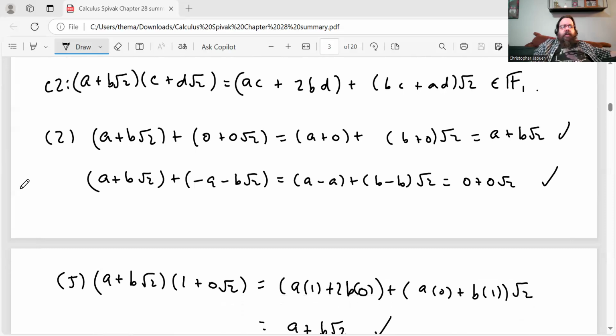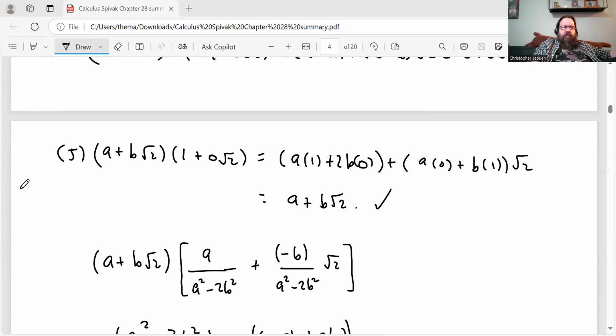Okay, and then we show that there is an additive identity and that there are additive inverses, which I'm showing here. a + b√2 plus the element 0 + 0√2 is equal to (a + 0) + (b + 0)√2, which is a + b√2. So that shows that 0 + 0√2 is an additive identity. And then finally, if you add a + b√2 to −a − b√2, that gives you (a − a) + (b − b)√2, which is 0 + 0√2, the additive identity. Therefore, additive inverses exist.